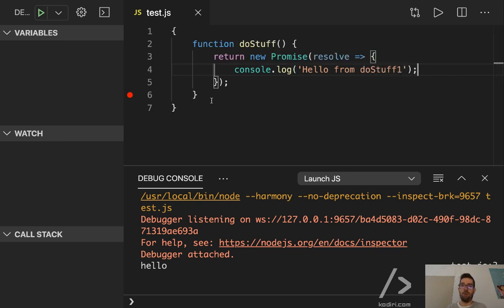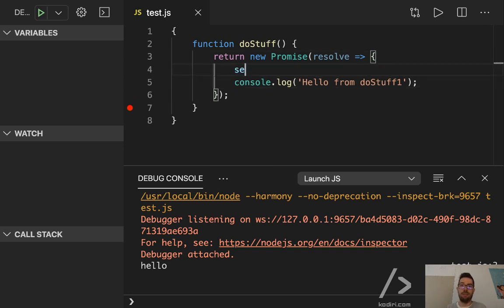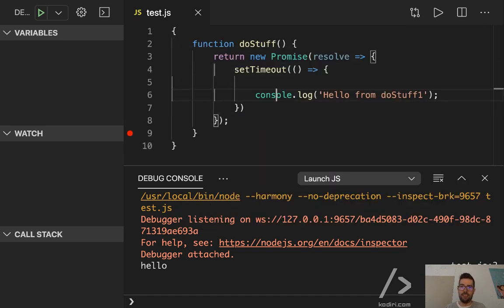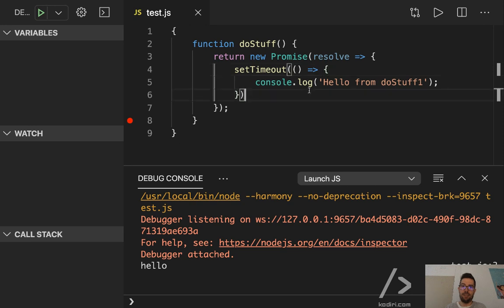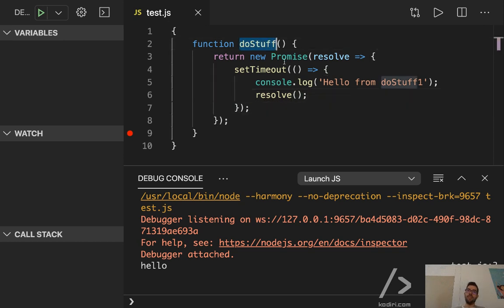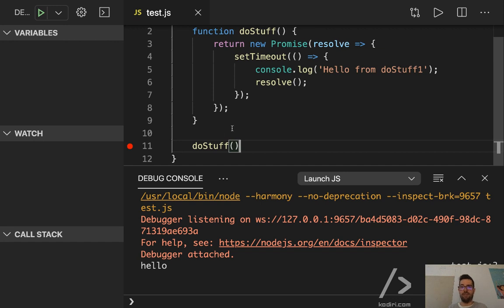Does anybody remember what else we need to do here? Set, okay, yeah, of course, setTimeout. So let's delay the execution of this promise. Correct, Alex. Remember to resolve it eventually, yeah? So now we will just call doStuff one, only one function.